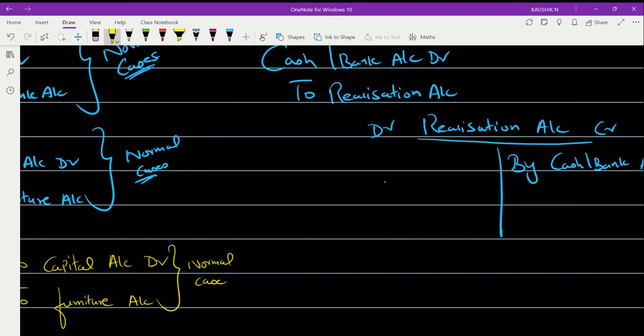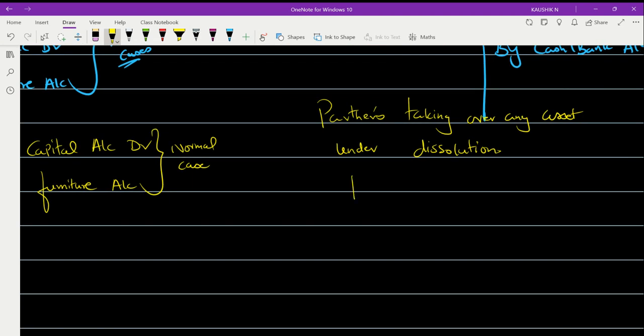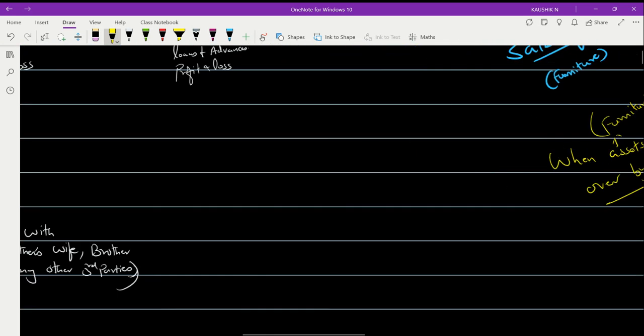So if any partner takes over any asset under dissolution, the entry will be partners' capital account debited, but the only change is that in place of furniture, you will have realization account with the value at which he has taken it over. That is what they are mentioning here.